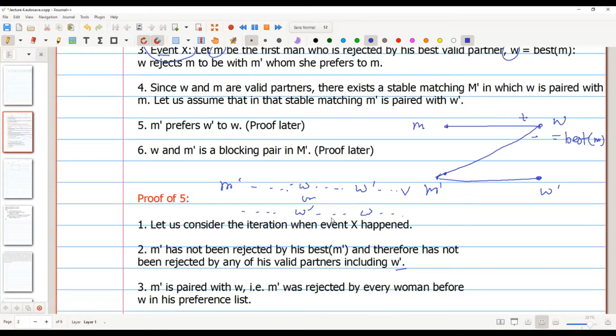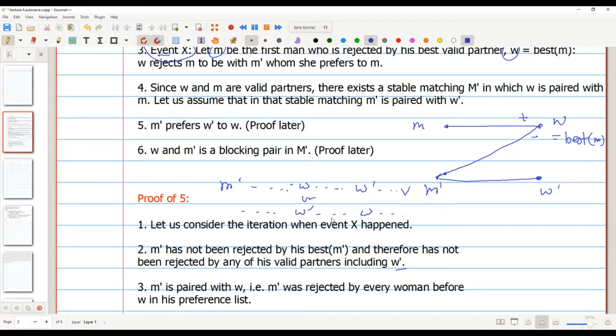That means M prime has been rejected by everyone before W, and currently M prime and W are partners, and W prime has not rejected M prime. So combining these two, it is clear that in the preference list of M prime, W has better rank than W prime, and the first preference list will be correct, not the second one.